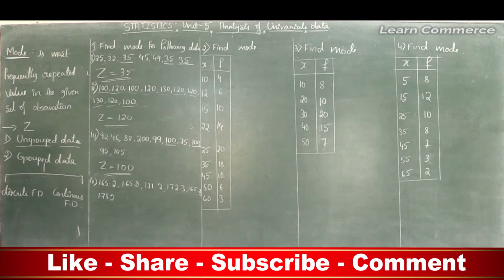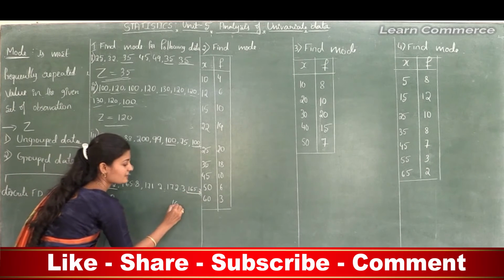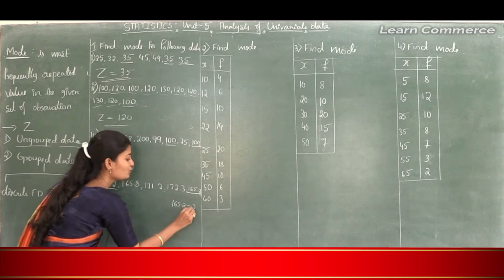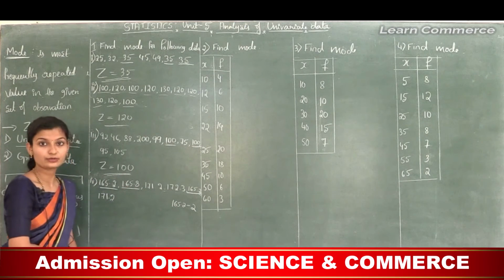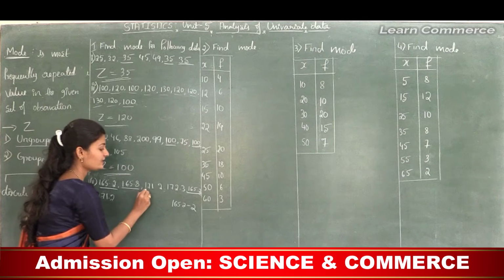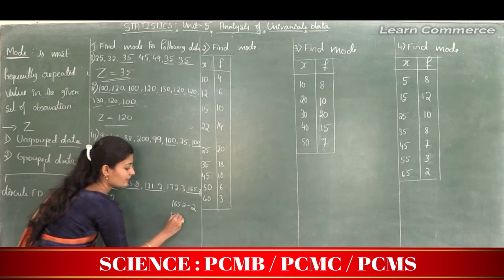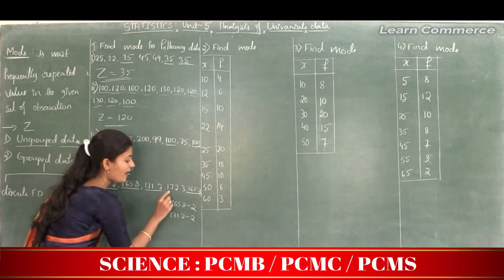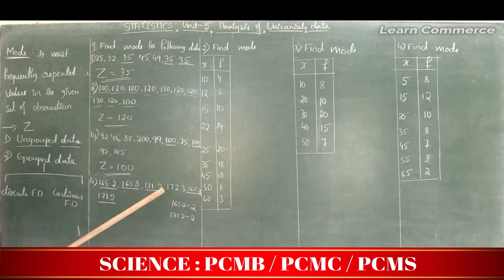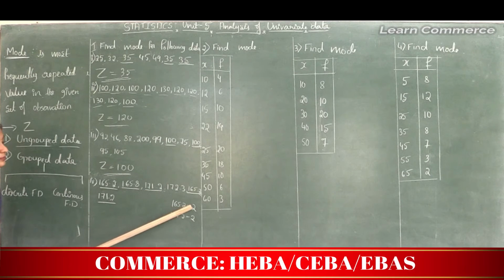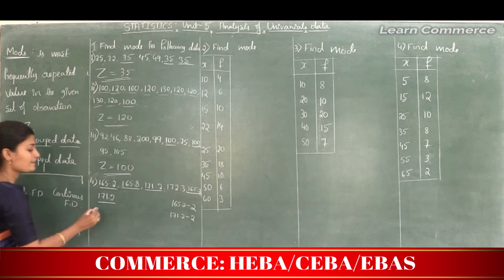See here, 165.2 is repeated 2 times, 165.8 is repeated only 1 time, 171.2 is repeated 2 times, and 172.3 is repeated only 1 time. See, here different values are repeated 2 times, in the sense the given set of observations is bimodal.